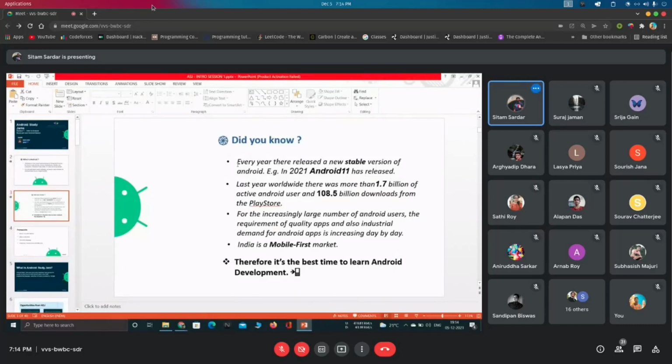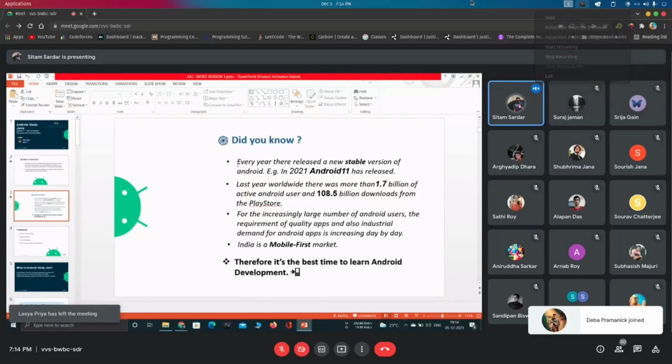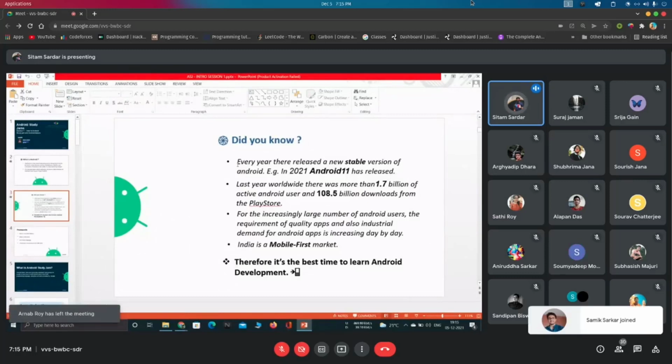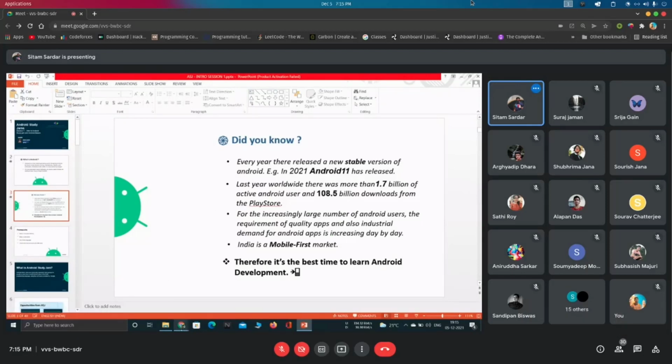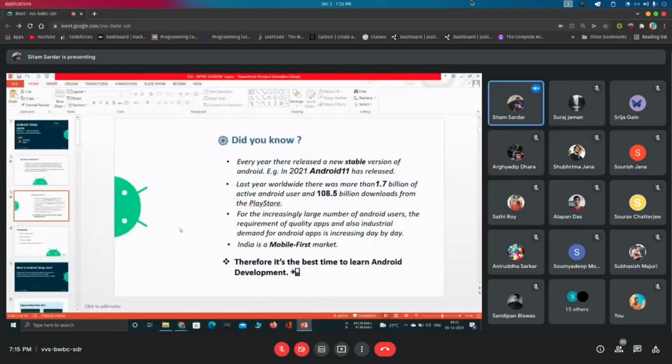And in India we have a mobile first market, because if you see today, everyone has a smartphone and it's mostly Android. So there is no hesitation that it is the best time to learn Android development. So let's start our journey.